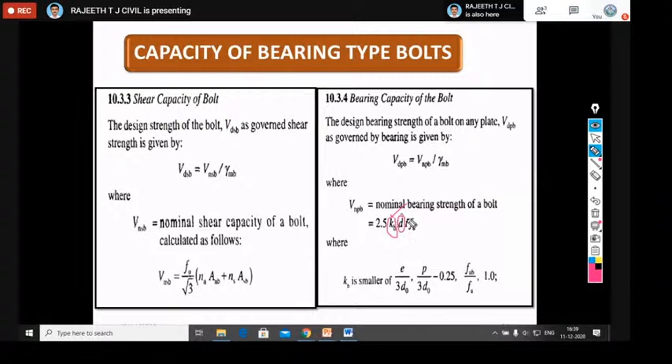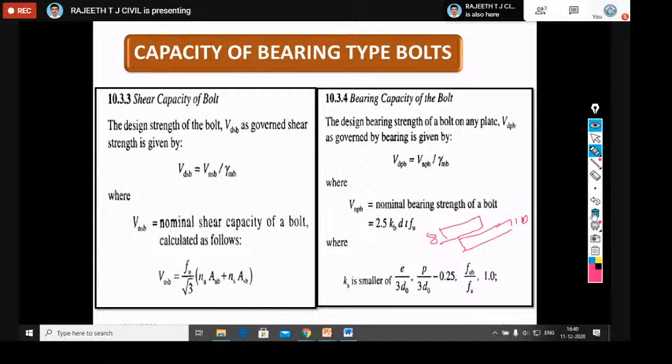d is the diameter of the bolt. Where t will vary with respect to different connections. For example, if you go for a lap joint, two plates you are connecting. Assume that the bottom plate has more thickness, say 10 mm thick bottom plate, whereas the top thickness is 8 mm.